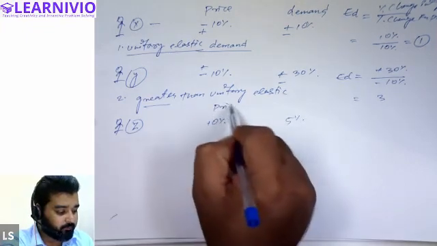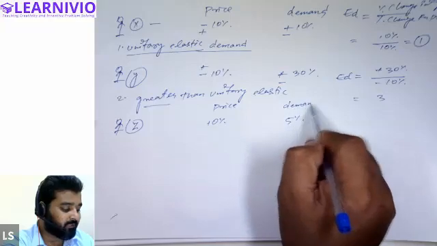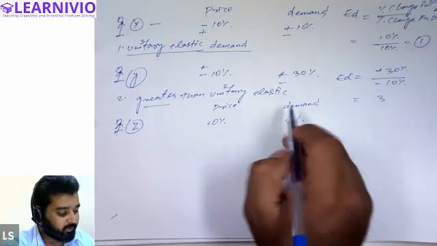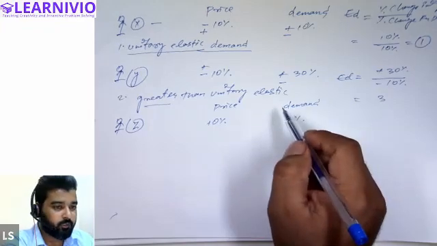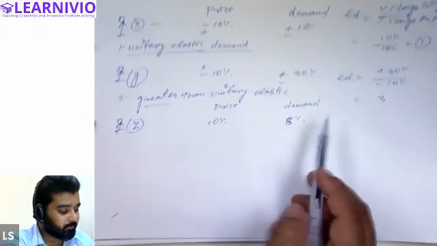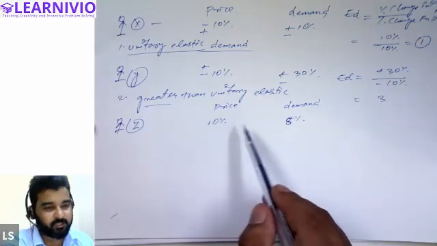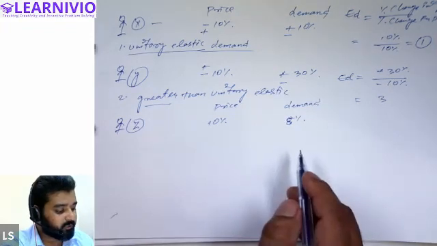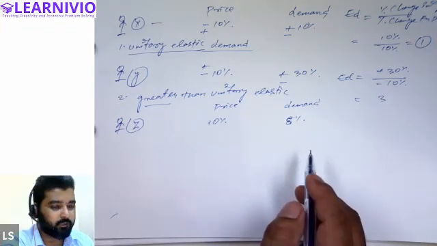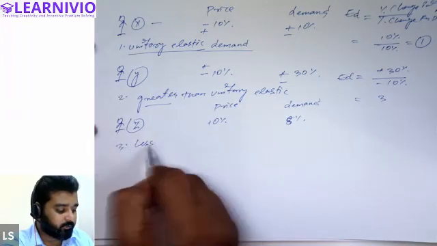Price is changing by 10%, but demand is changing by only 5%, or any number less than 10%. Let's say price is changing by only 8% or by 3% or by 7%, 4%. This basically means that demand is not changing in equal proportion to the price. So this situation is called less than unitary elastic demand.